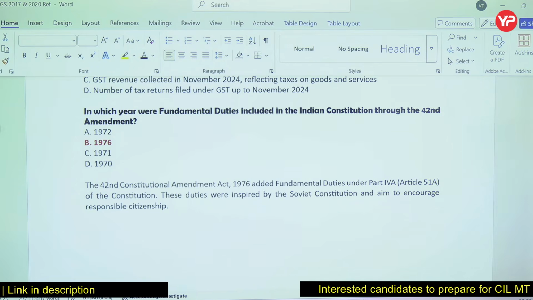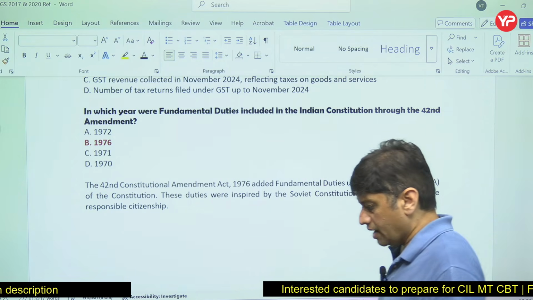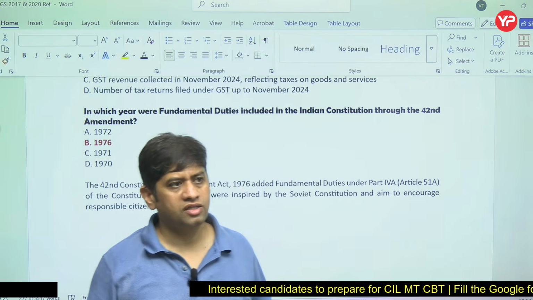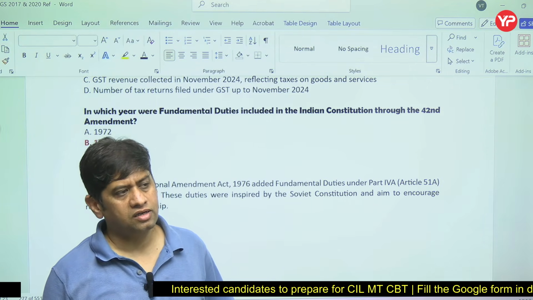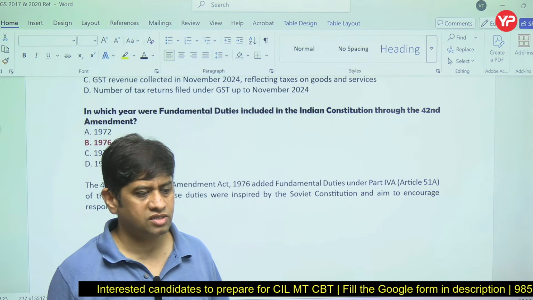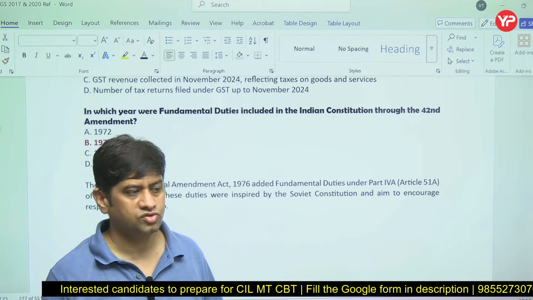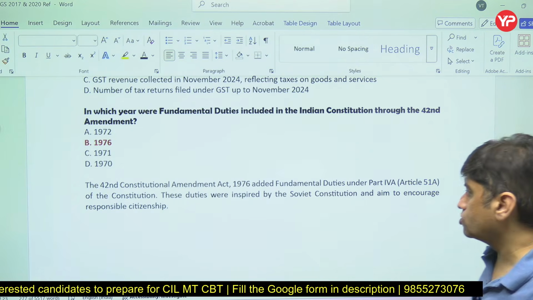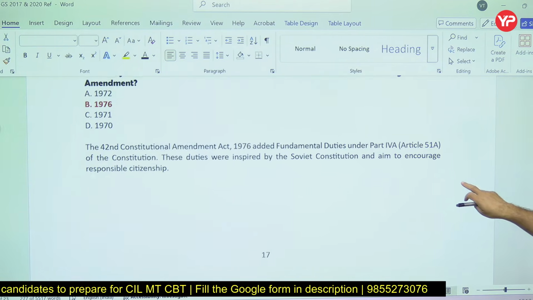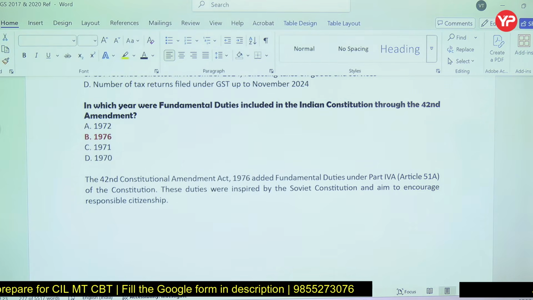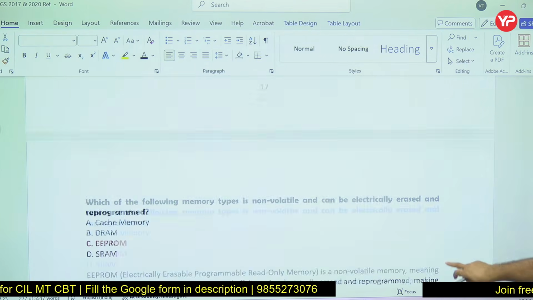So 42nd amendment was at the time of internal emergency in India, when Indira Gandhi government imposed emergency in India. At that time 42nd amendment was there. So it changed almost the entire constitution. It is called a mini constitution. So this basically added fundamental duties in Part 4A under Article 51A of Constitution. So remember these also.